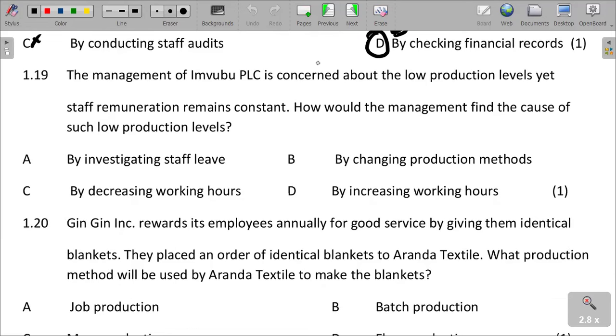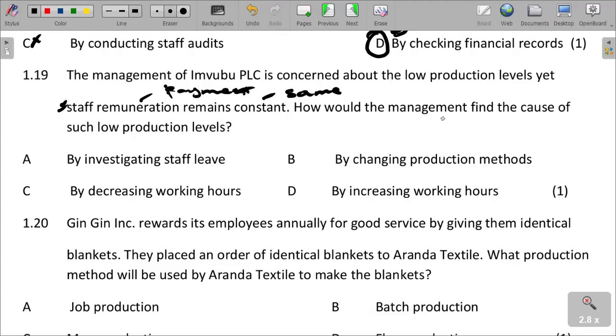The management of Imvumb, a public company, is concerned about the low production levels, yet staff remuneration remains constant. Staff remuneration, that is staff payment, does not change. Staff payment remains the same.